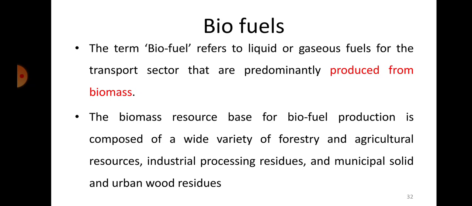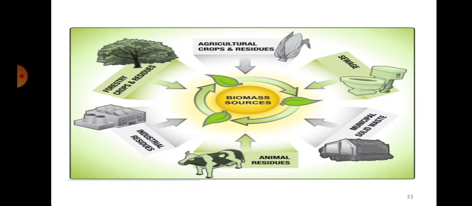Okay, we have a slide in the picture which represents what is biomass, and I'm sure you know what biomass is. So we'll just go through that. All these put together we call biomass, right?